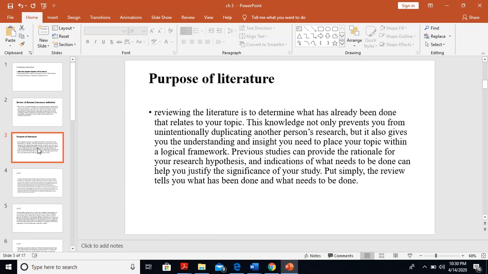Previous studies can provide the rationale for your research hypothesis and indications of what needs to be done can help you justify the significance of your study. Put simply, the review tells you what has been done and what needs to be done.